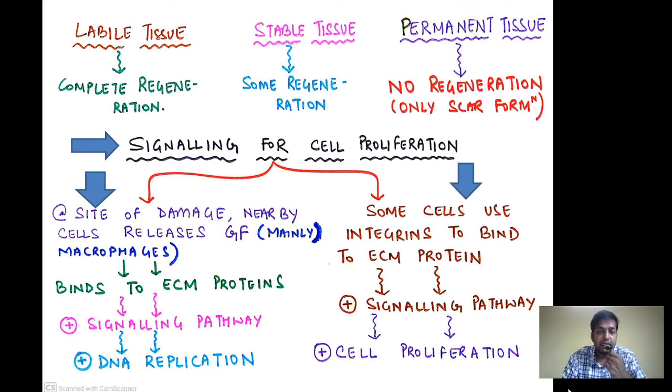Also, some of these cells can make use of adhesion molecules, for example the integrins, to bind to the extracellular matrix protein that will ultimately stimulate the signaling pathway, and that is going to stimulate cell proliferation.